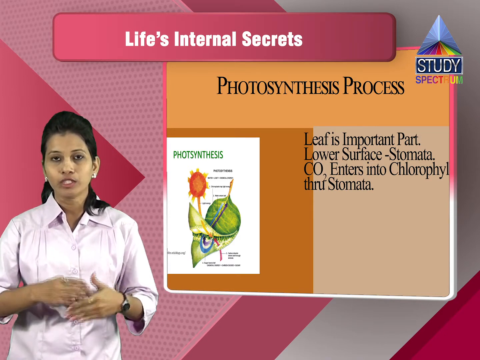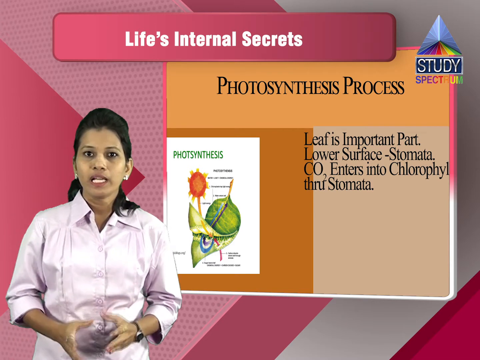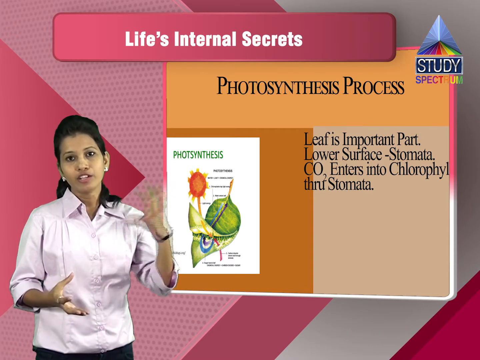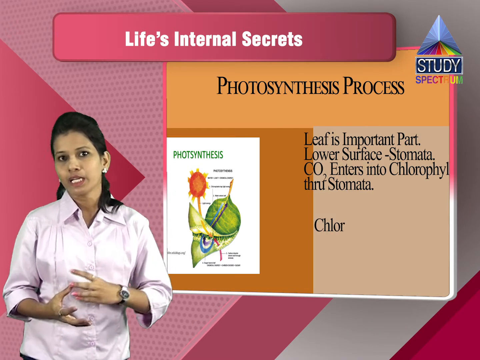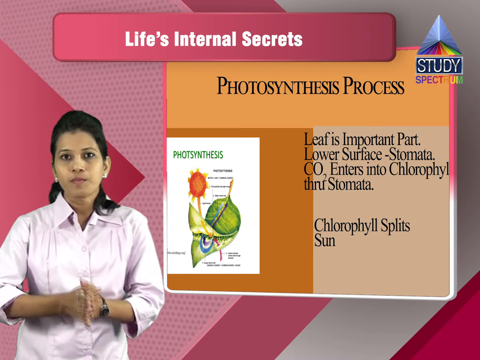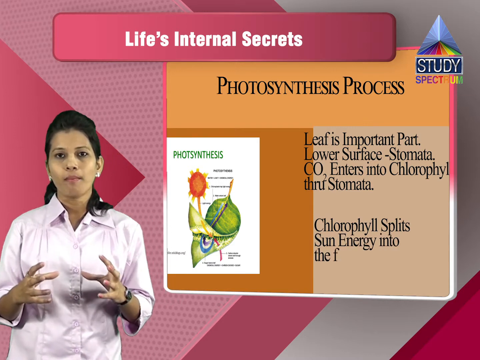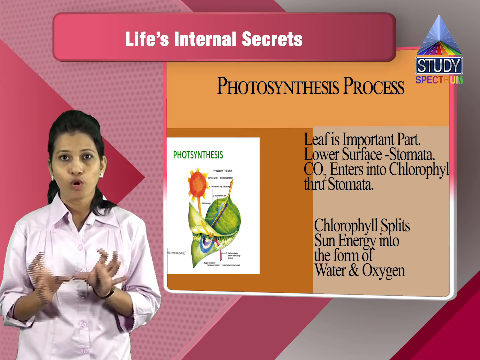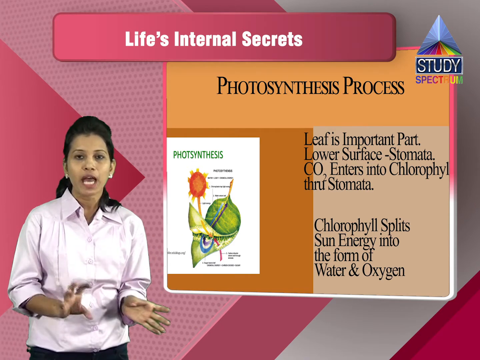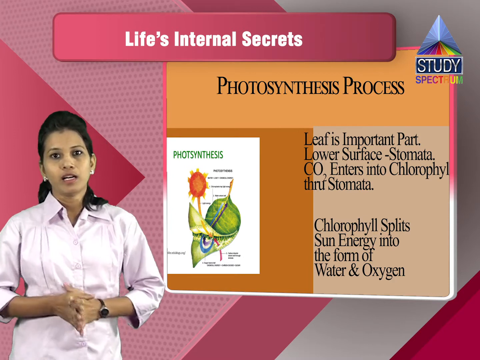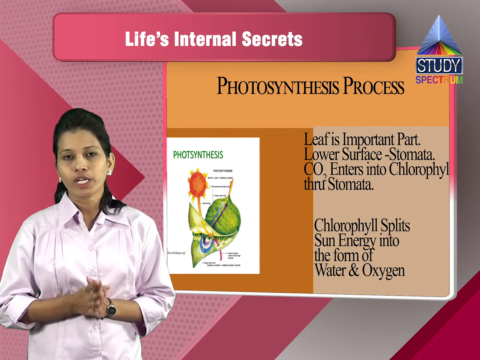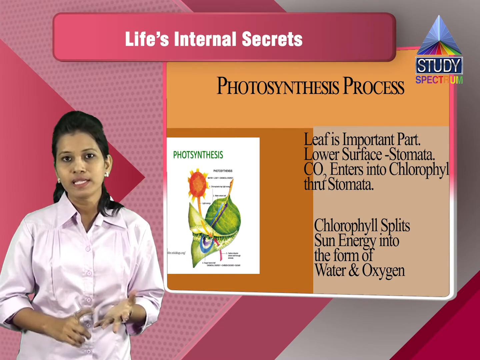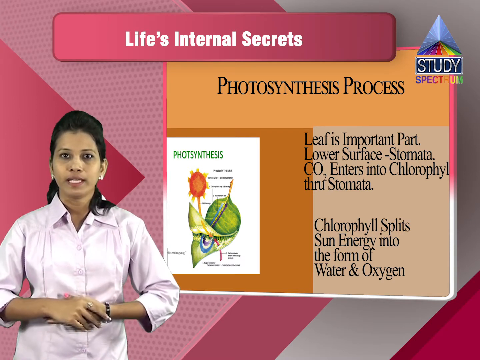Now this carbon dioxide enters into the chlorophyll. Chlorophyll is in the presence of sunlight. What happens is the sun's radiant energy is trapped, and the water is split into hydrogen and oxygen. So this splitting of the water takes place in the presence of the sunlight in the chlorophyll. So chlorophyll, sunlight, as well as carbon dioxide are important.